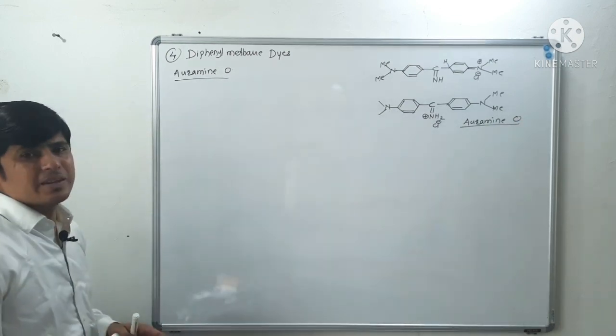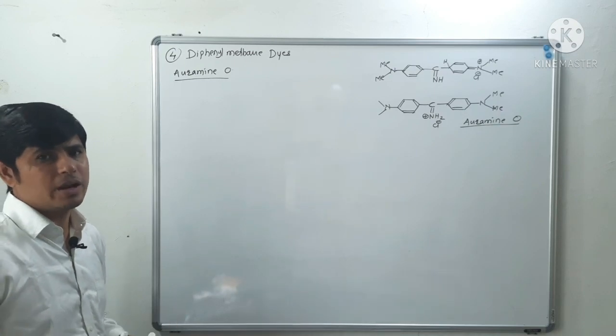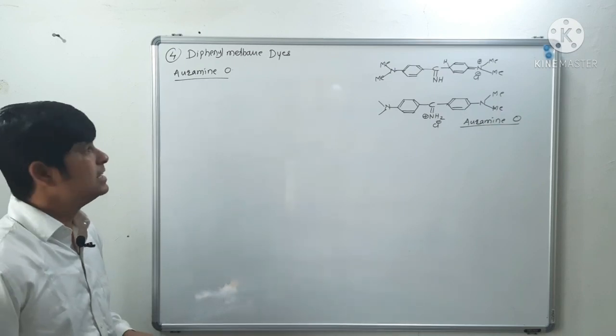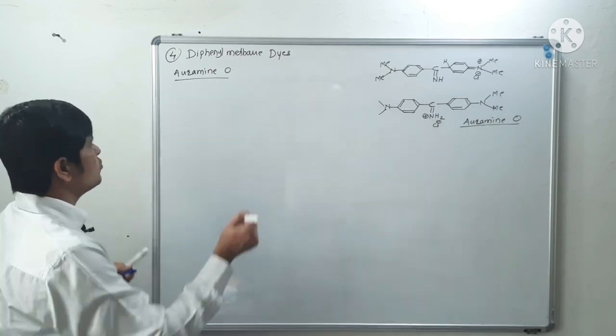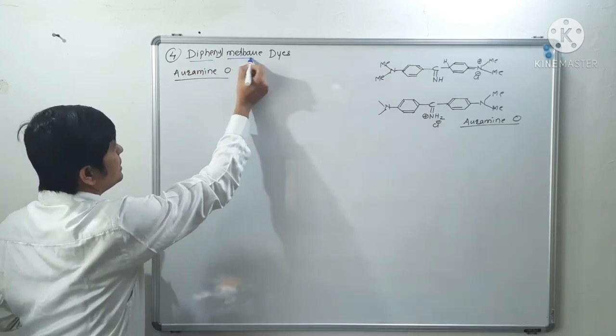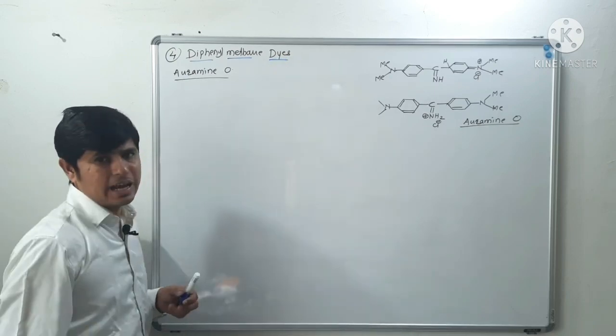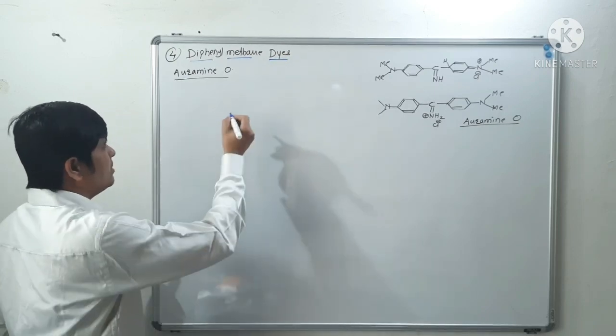Now let us see synthesis of this auramine O dye. Before that, see, it's what? A diphenyl methane dye. Why is it diphenyl methane?